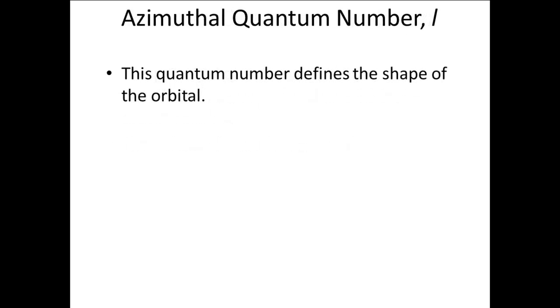The second quantum number is the azimuthal quantum number and is represented by the letter L. The number value of L defines the shape of the orbital, and if more than one electron is present in the atom, it also describes something about the energy of the orbital.